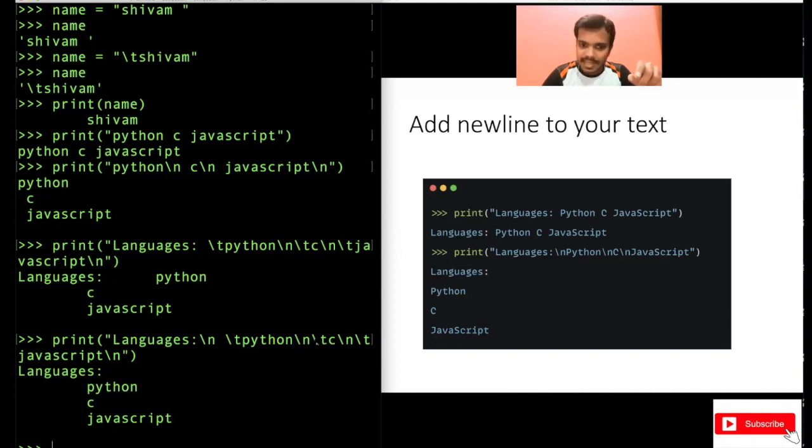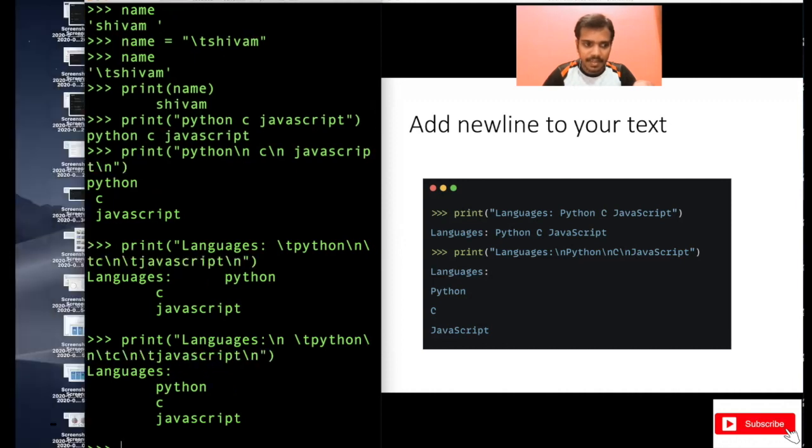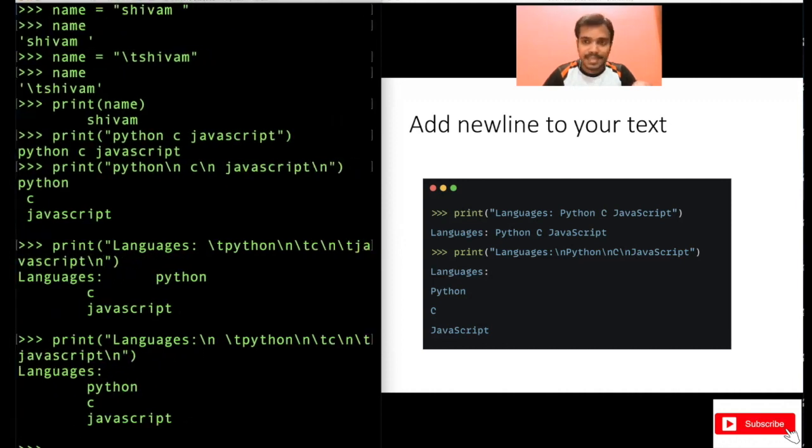Again in the new line, \t is there for additional space, and then print C and again enter a new line. Again \t for tab, additional spaces at the beginning, and then JavaScript, and again \n for new line. So basically you can use \n and \t for formatting your output, for beautifully printing your output if you want to. It's just an additional thing you should know about strings. You will be using \n multiple times, because if you want to print some output in multiple lines, you can use \n.